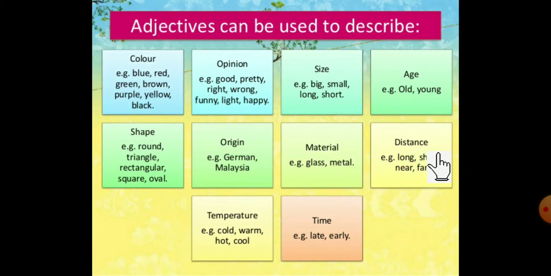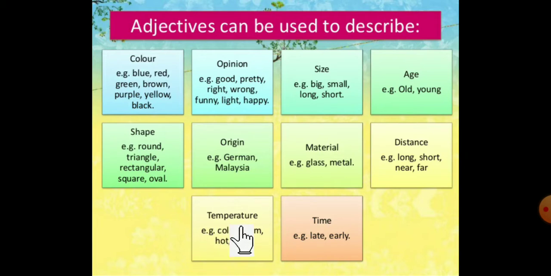Next one, distance. Now distance also comes under adjectives. See here: long, short, near or far. My house is far from Deepa's house. So for showing distance, you can use these words. All these words are called adjectives. Next one, temperature. You can even describe temperature with the help of these words. See, cold, warm, hot and cool. So today's temperature was cold. You can say that yesterday it was too much hot.